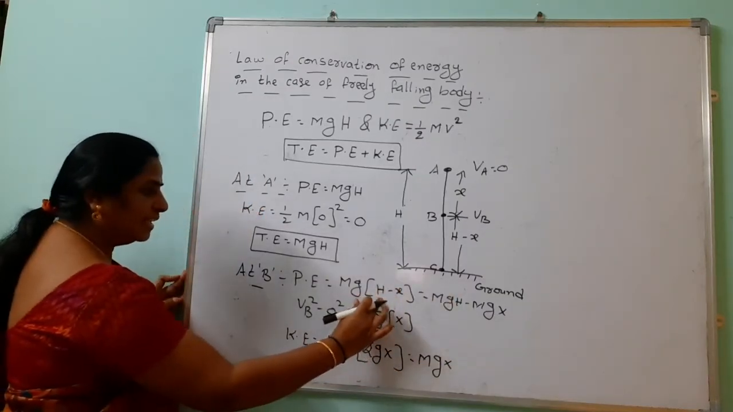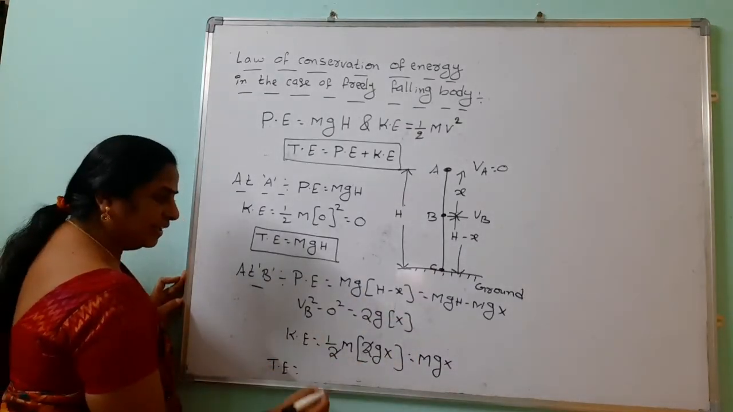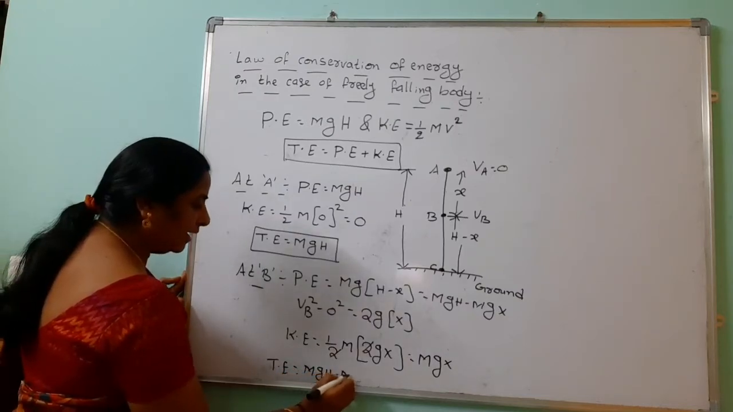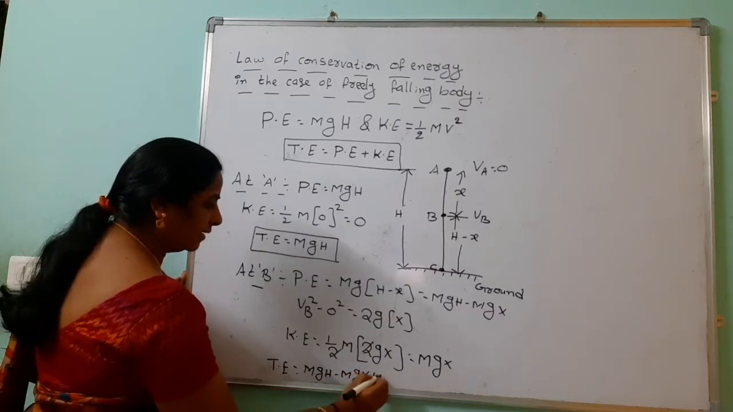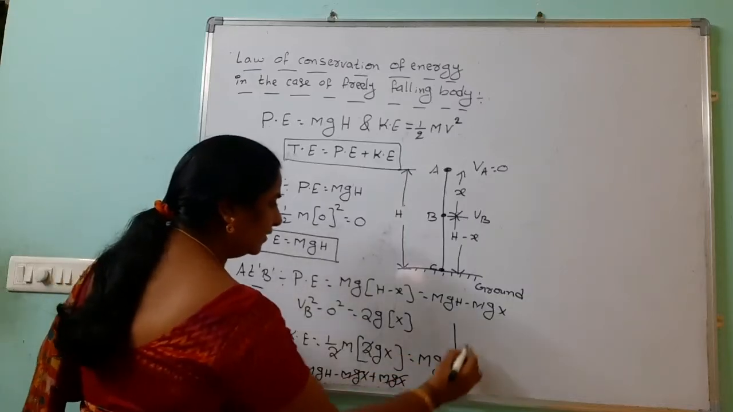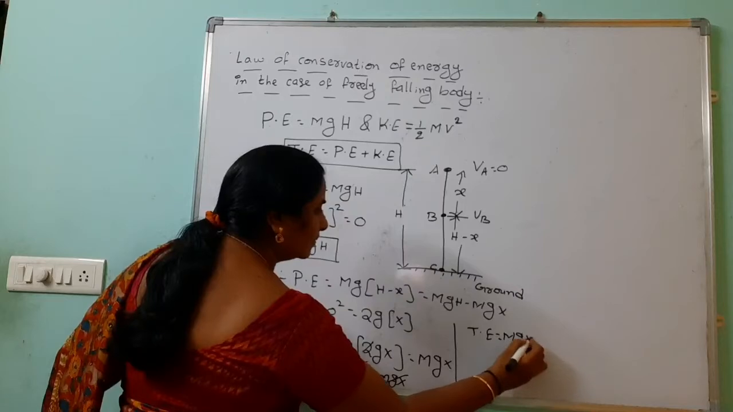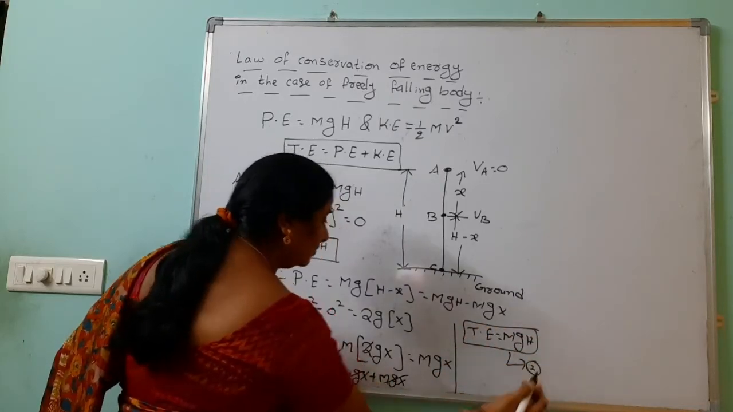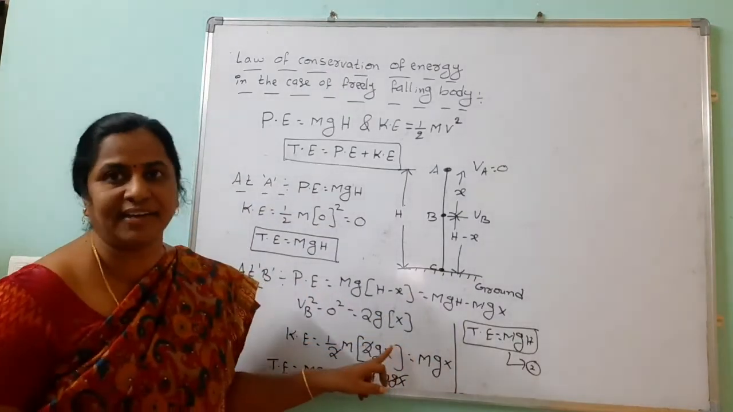Now we know the potential energy and we know the kinetic energy, and we should concentrate on the total energy. How much? mgh minus mgx plus mgx. After simplification you will get that in this case total energy equals mgh. This is equation number 2. Here it has both potential energy and kinetic energy.